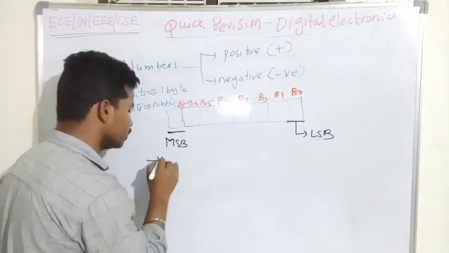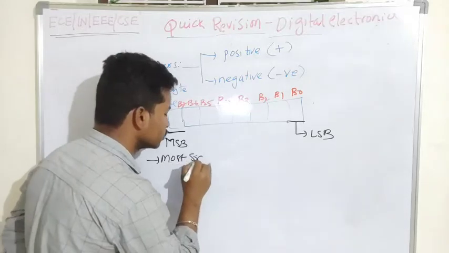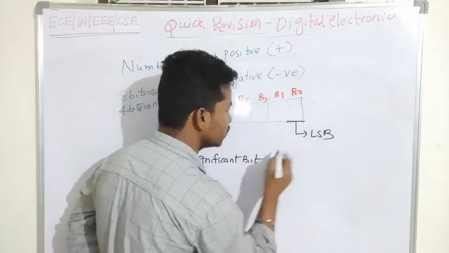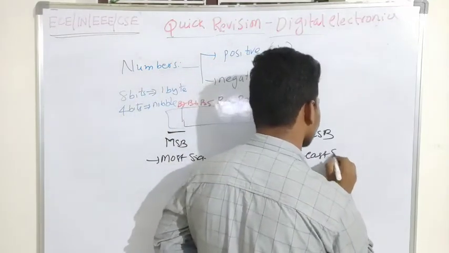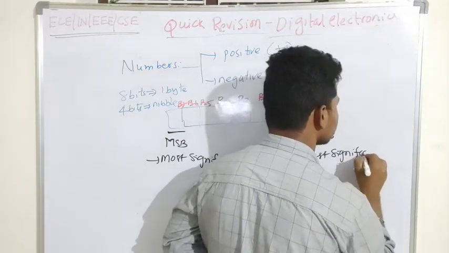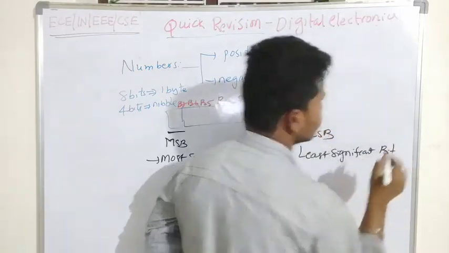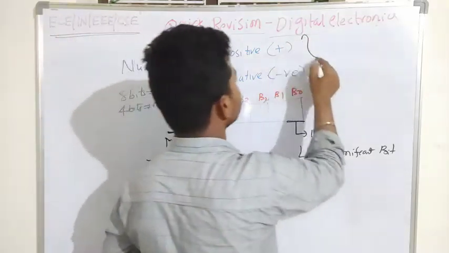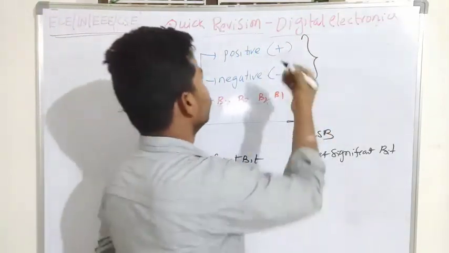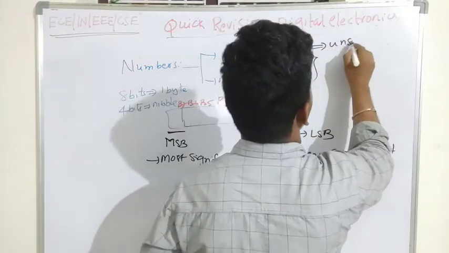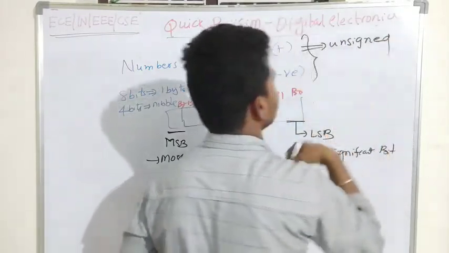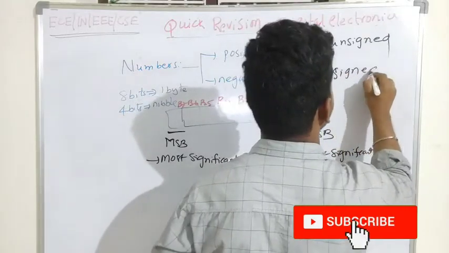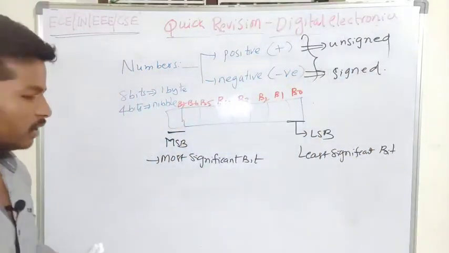MSB stands for most significant bit, and LSB stands for least significant bit. To differentiate whether the given number is positive or negative: a positive number is also called an unsigned number in the case of binary numbers, and a negative number is called a signed representation of a number.